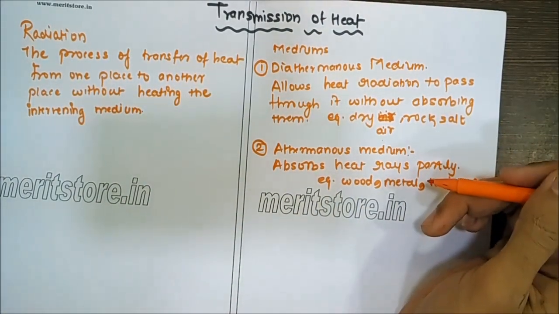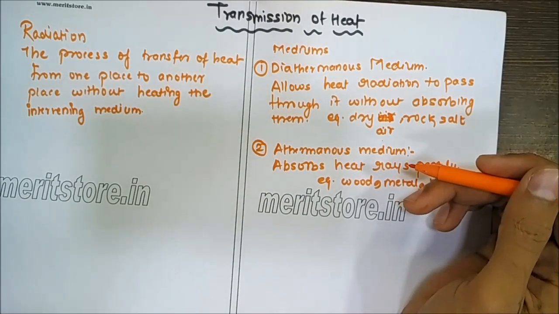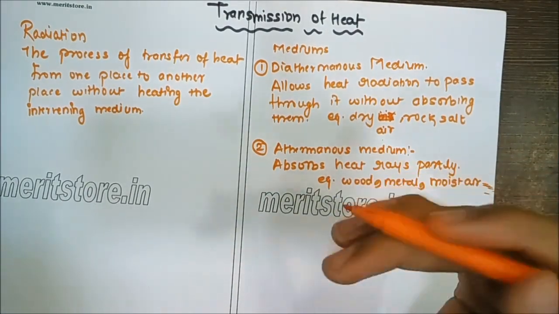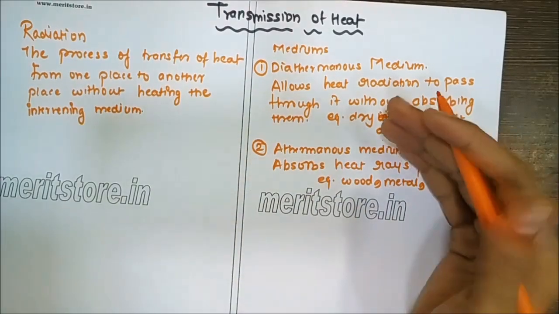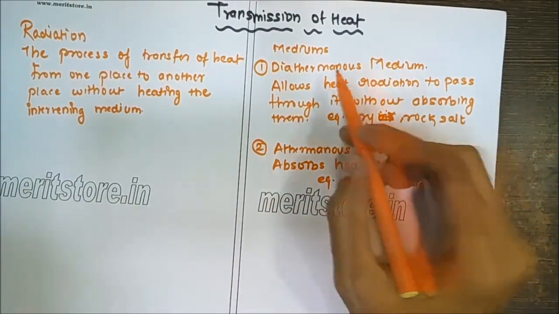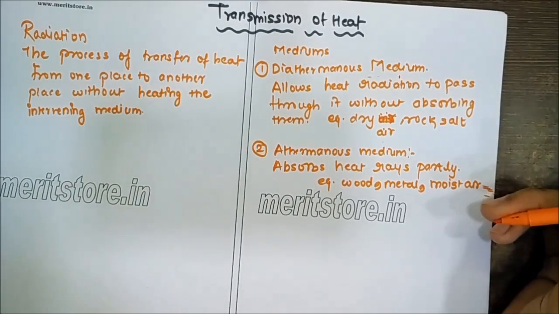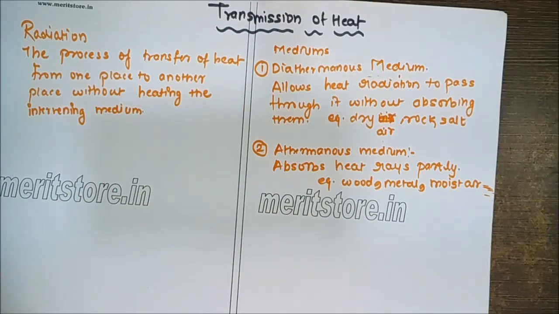So even in winters, during the daytime when the sun is up, the radiation from the sun enters our body and we feel the heat, but the surrounding air is a diathermanous medium, and hence it does not get heated up. It does not absorb the heat, which is why we feel the coolness in the winter season.